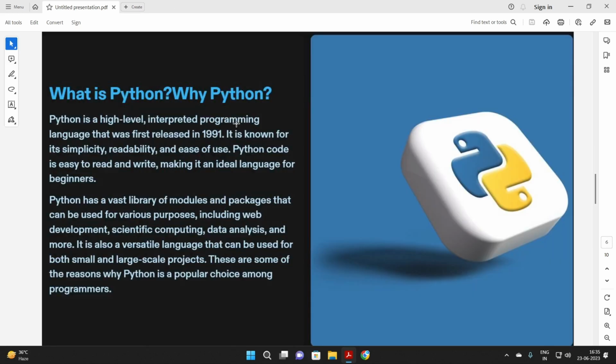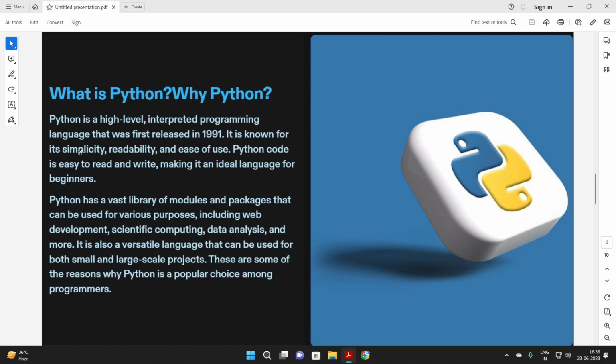What is Python? Why Python? Python is a high-level interpreted programming language that was first released in 1991. Guys, if you see other programming languages like C and C++, they are very old. They don't even come in comparison with Python, as they are very old. But Python is not, I would not like to say very latest, because it is not 2023, but still it was designed in 1991.